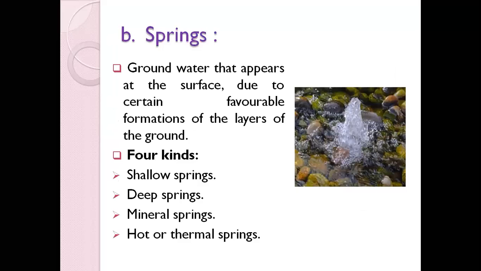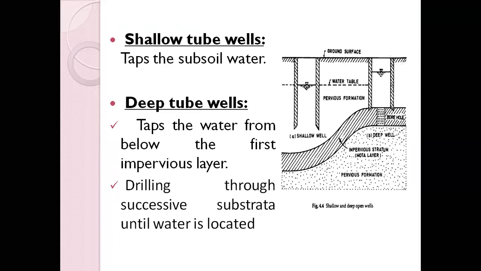The last one which we will see is a spring. What is a spring? These are ground waters that appear at the surface due to certain favorable formations of the layers of the ground. Usually we have shallow springs, deep springs, mineral springs, and hot or thermal springs. So this is about the spring, and this is about what water is.